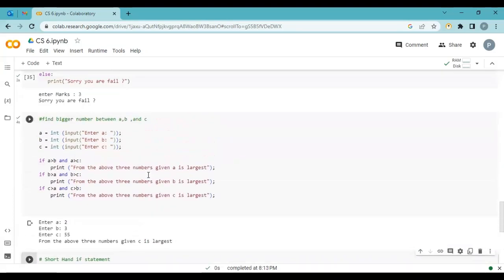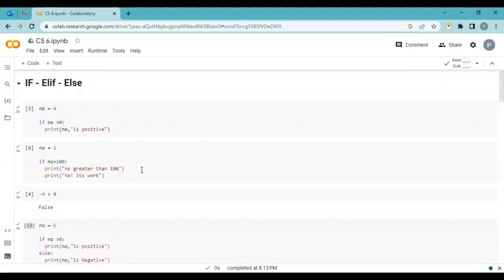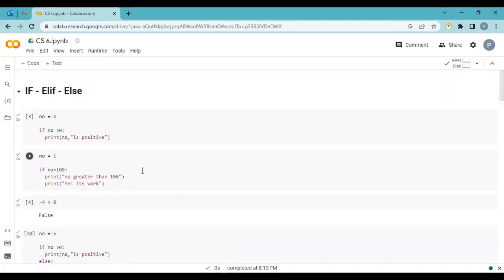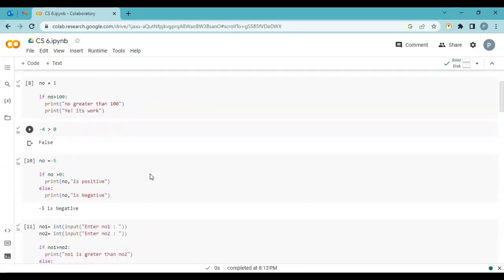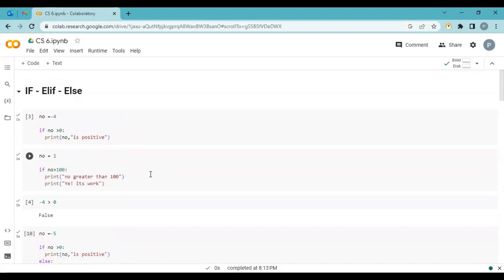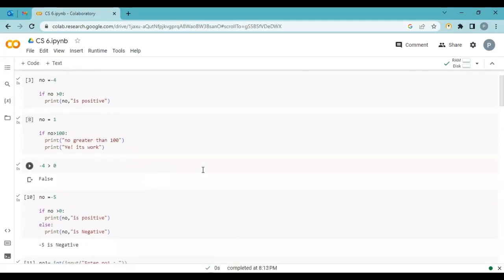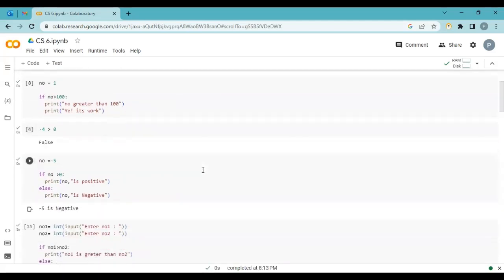You can try all these possibilities, and in upcoming sessions, when we are learning loops, list and tuple, at that time we use if, else, and elif multiple times. It is an introduction to the if else statement. We use if else statements in multiple programs in our upcoming sessions. Keep practicing, keep learning. Thank you.